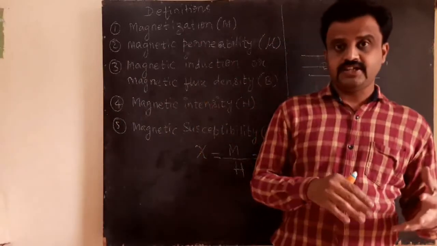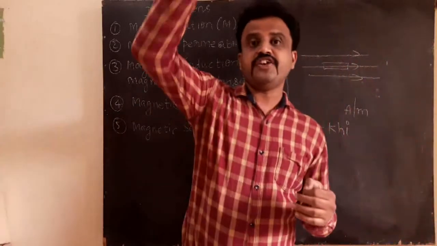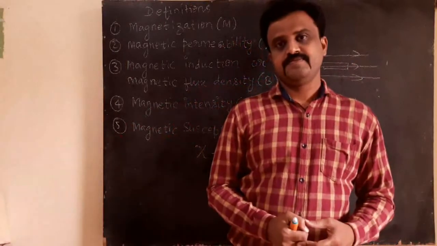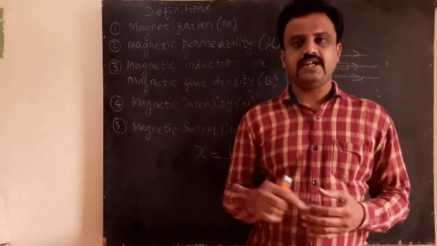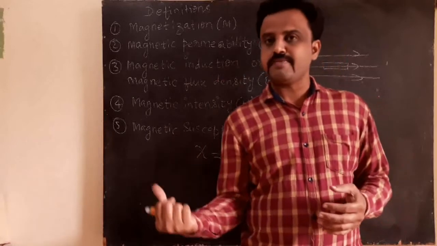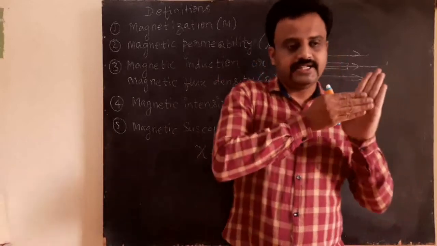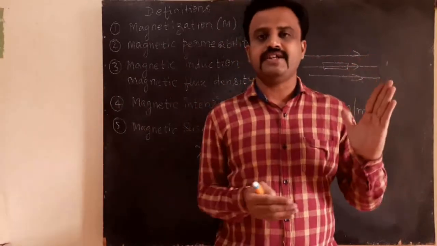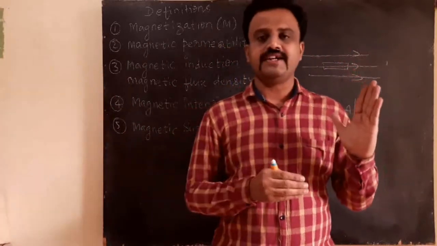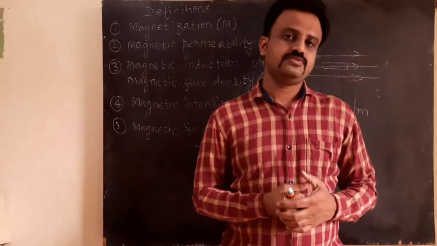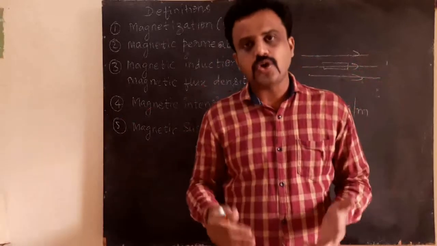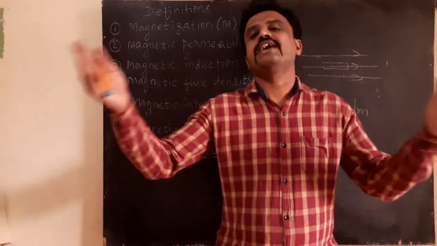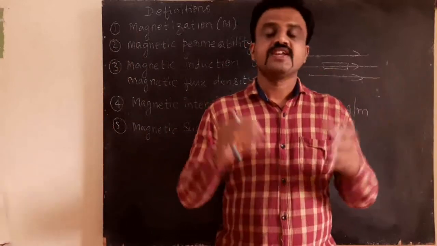Susceptibility is positive and very high for a ferromagnetic substance. Why is the susceptibility low and negative for a diamagnetic substance? Because it is repelled by the magnet. It is not attracted by the magnet. It moves away from the magnet. Therefore, it is negative, and very low and negative. Susceptibility is low and negative for a diamagnetic substance.